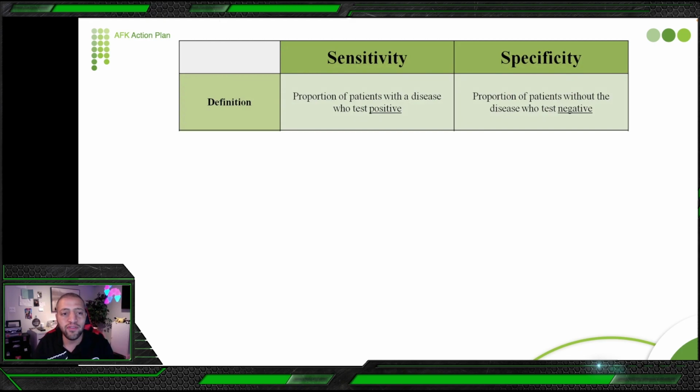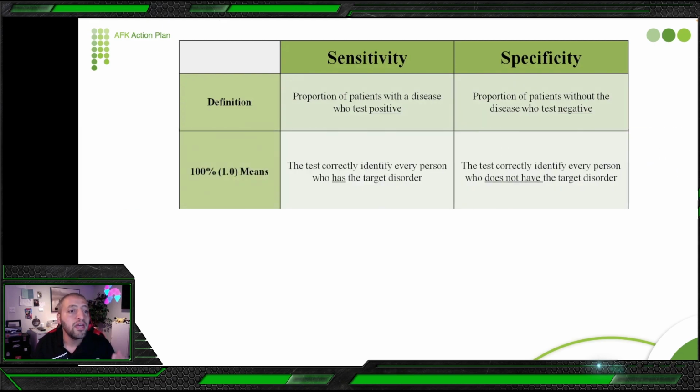So let's explain more. I will give you more visuals so you can understand it. While specificity is the proportion of patients without a disease who test negative. So in the same test, 10 out of 100 were negative and truly negative. So this is the specificity of a test. When we introduce a new test, we want to do a randomized clinical trial to know whether this test can be relied on or not. So how can we say it's reliable or not? We use these four terms: sensitivity, specificity, true positive, and false positive. So we can decide this test is good or not good.